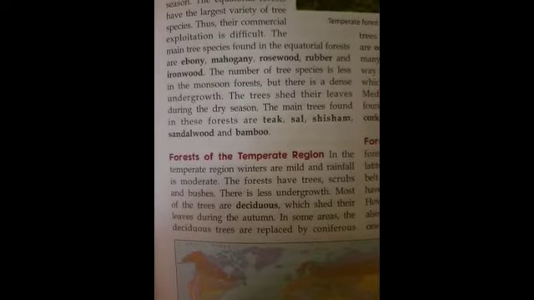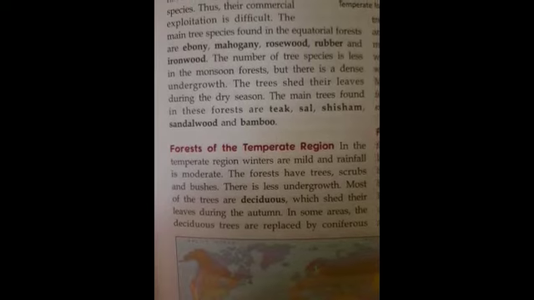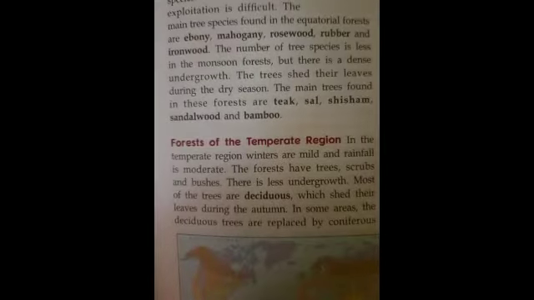Moving ahead, the next type of forest is the forest of the temperate region. In the temperate region, winters are mild and the rainfall is moderate. Means winters are not very cold and the rainfall is also moderate. The forest has trees, shrubs and bushes. Most of the trees of this forest shed their leaves during the autumn.